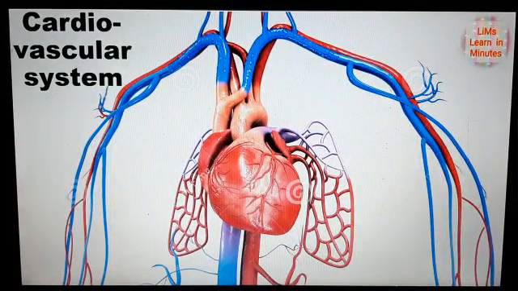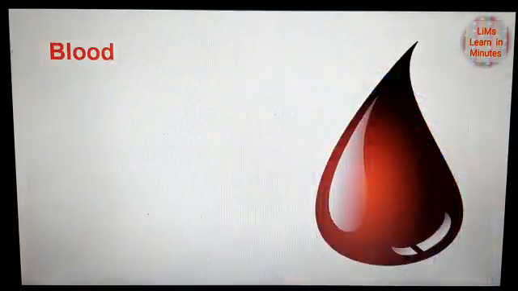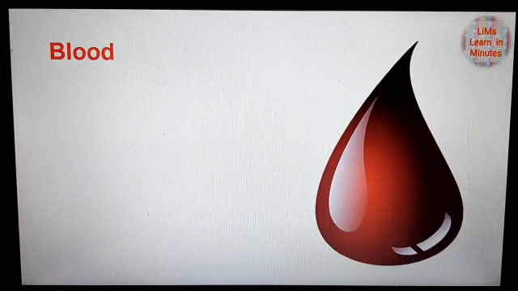Today we are going to learn about cardiovascular system part 4. In this part we will learn about blood, its components. So let's start with the blood.